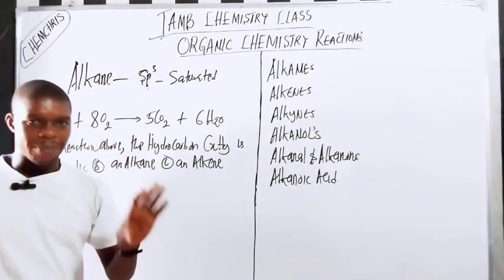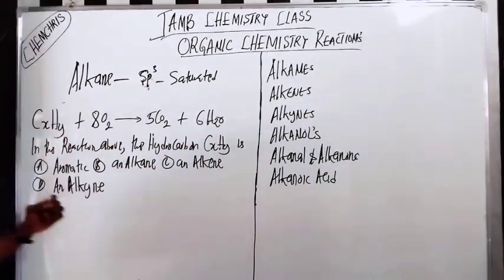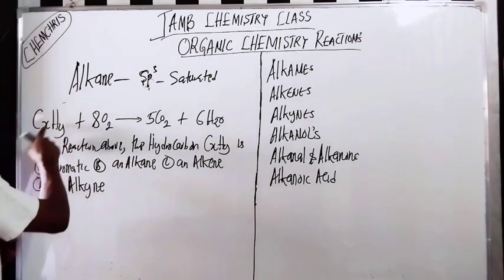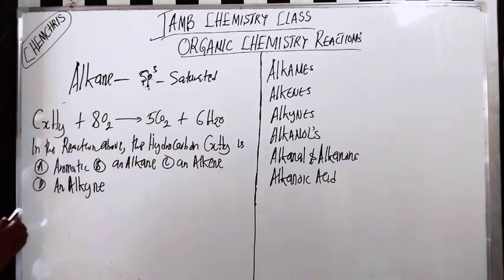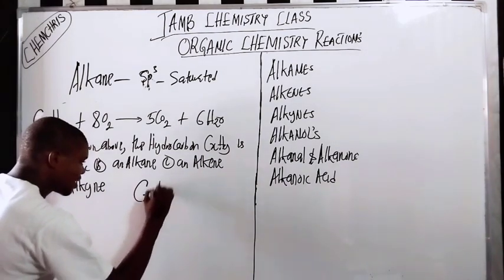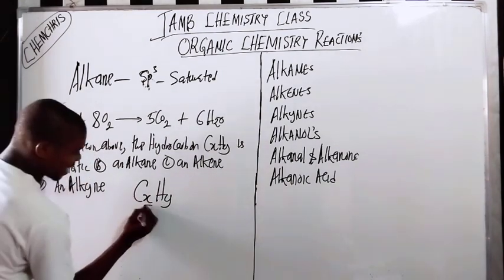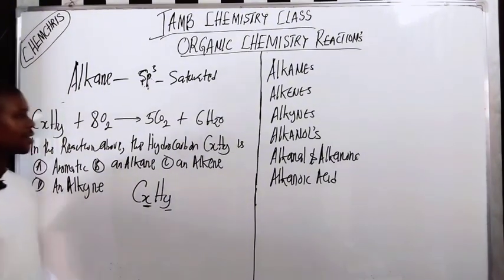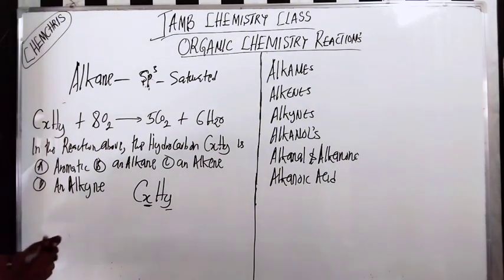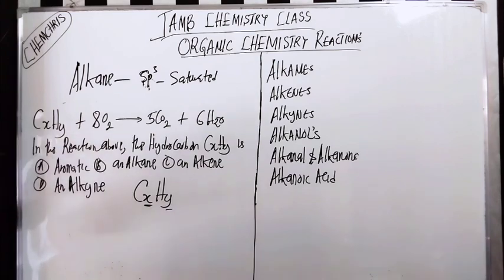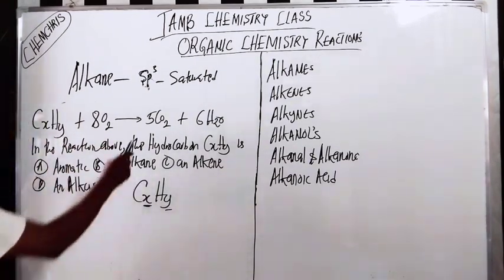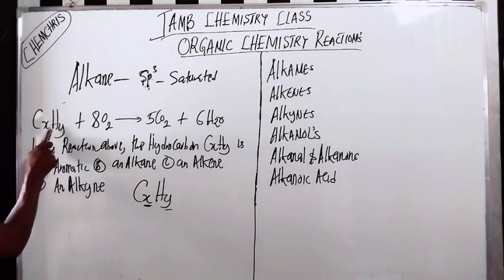This is a JAMB past question, so we want to pay close attention here. They ask which hydrocarbon this is. For you to know the hydrocarbon, when we talk about CxHy, x means the number of carbon atoms and y means the number of hydrogen atoms. So how do you get it? I need to look for the number of hydrogen and the number of carbon.